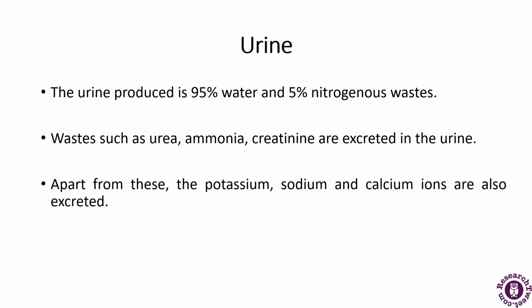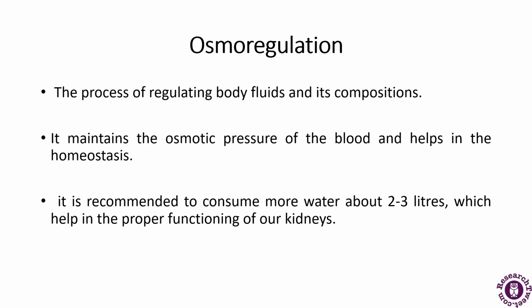The urine, as I have told you in the previous slides, consists of 95% water and 5% nitrogenous wastes. Wastes include urea, ammonia and creatinine, and they are excreted in the urine. Apart from these, there are several ions such as sodium, potassium and calcium, which are also excreted in the urine.